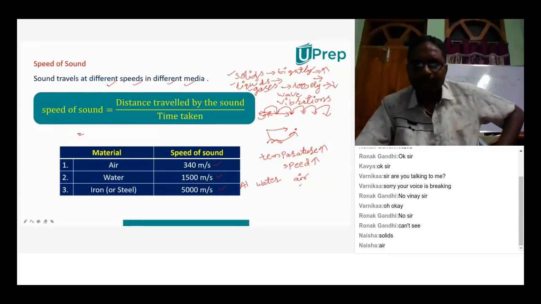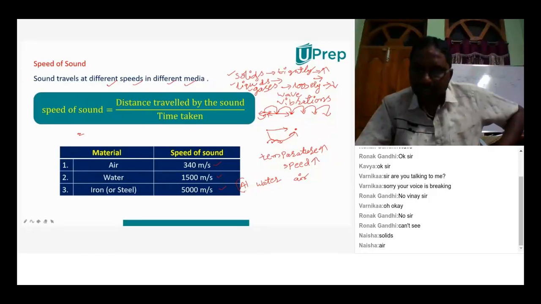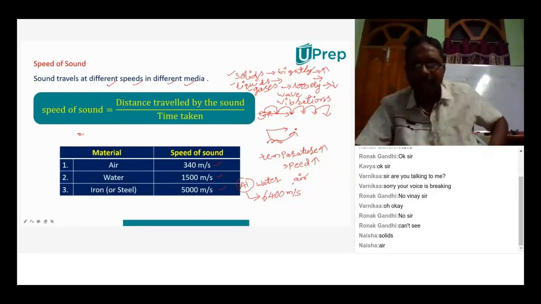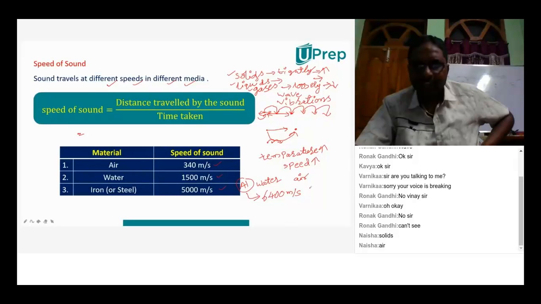Right. So now you have to remember the speed of sound values also. And here remember, iron is 5000 meter per second. In aluminium, the speed of the sound will be around 6400 meter per second. So very fast it moves in aluminium, 6,400 meter per second, because of a particular property called elasticity.